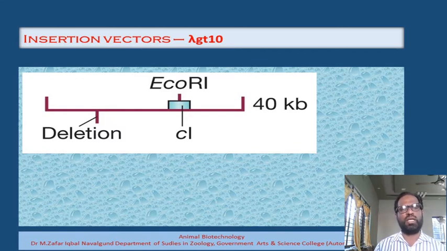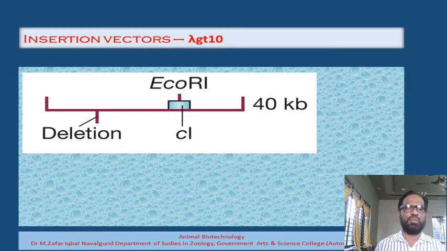Once the gene of interest is introduced into this EcoR1 restriction site, there will be a functional abortion of this particular C1 gene. This gene is non-functional; it is not going to give any function. That's why we can easily identify the recombinants and the non-recombinants just by observing whether a clear plaque or a turbid plaque is present.